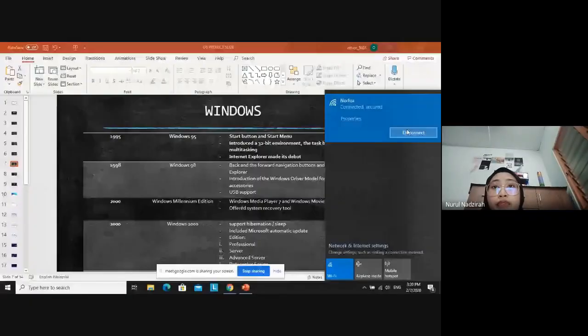Then in 2003, the Windows released was Windows Vista. This was the first Windows to include speech recognition, Windows DVD Maker, and Photo Gallery.